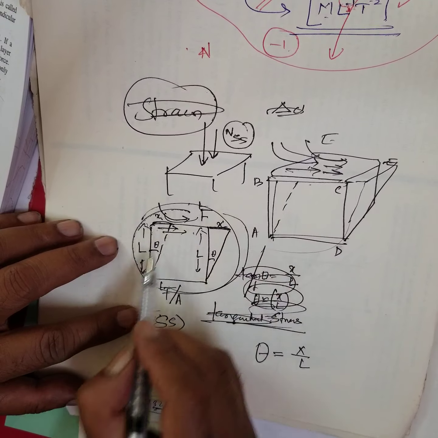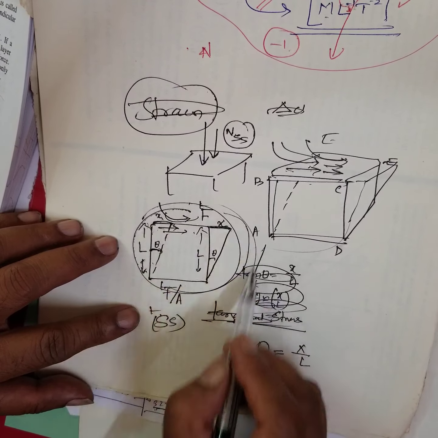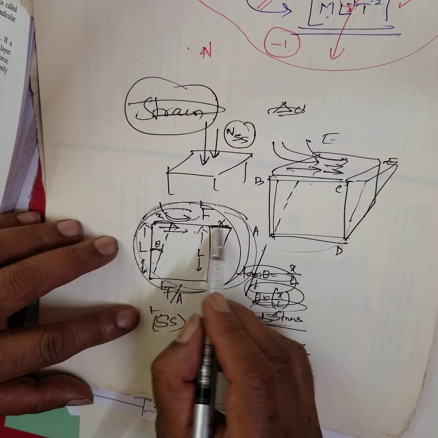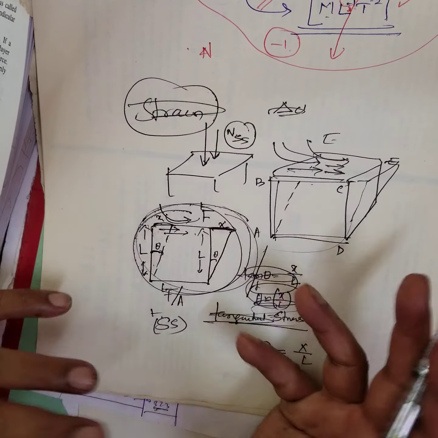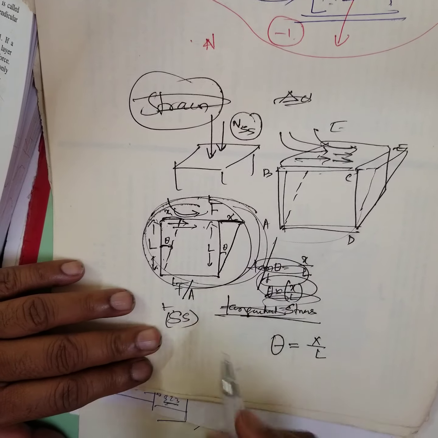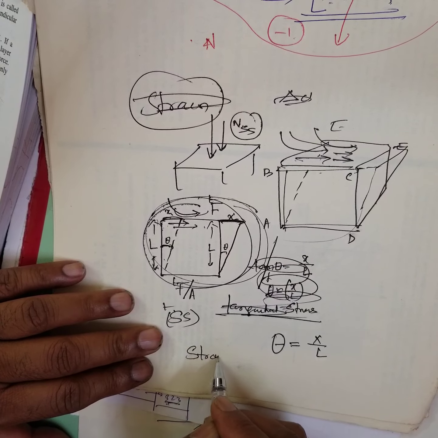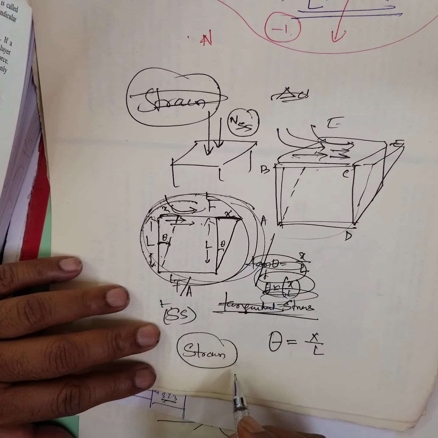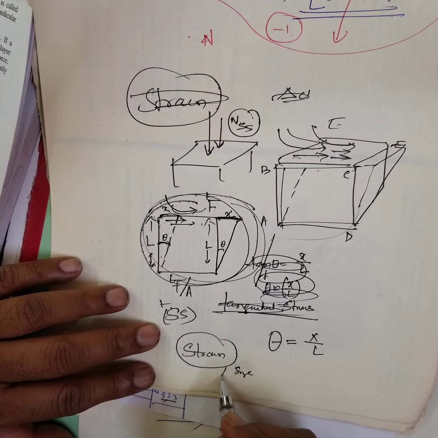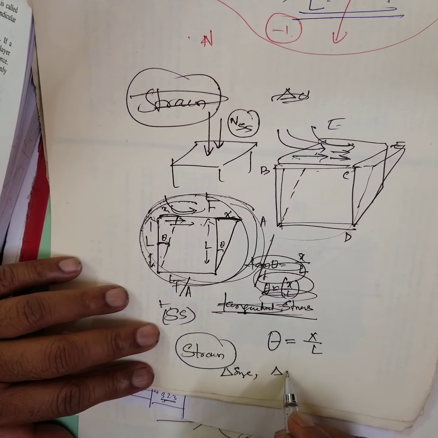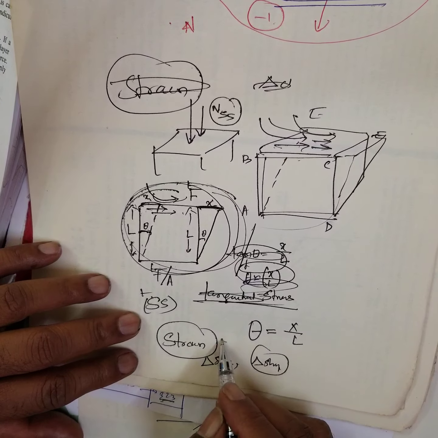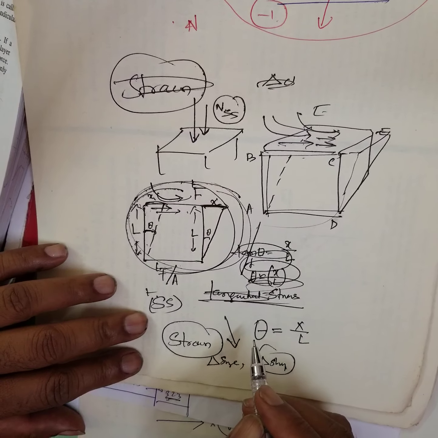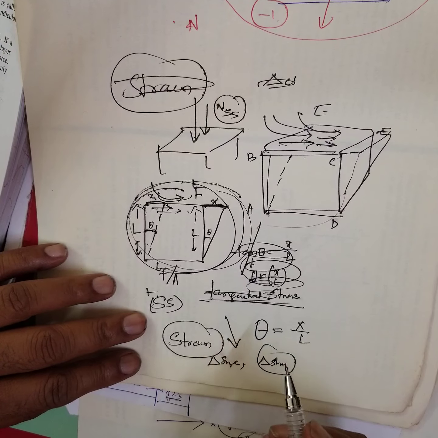The more the angle theta, or the more the displacement x in this direction, the more the shape changes. Therefore, strain is the change of size or change in shape of the body.